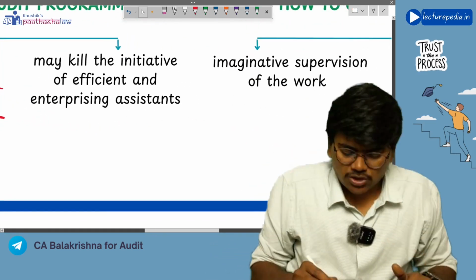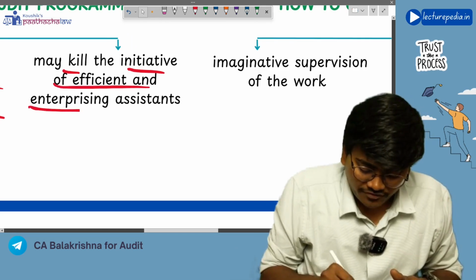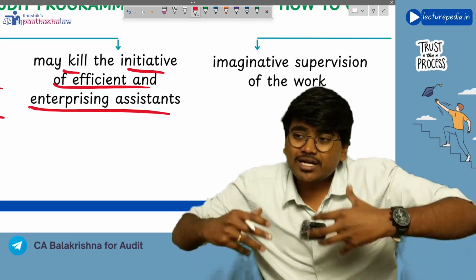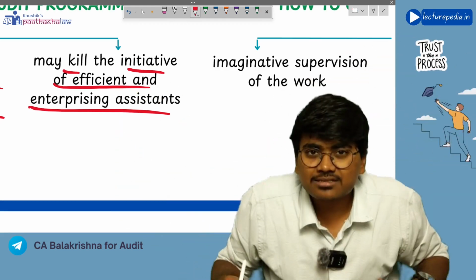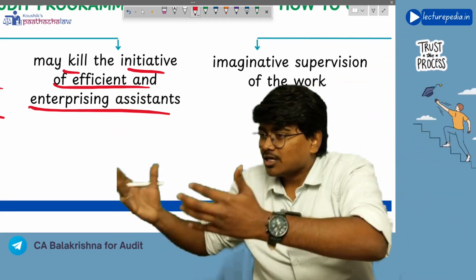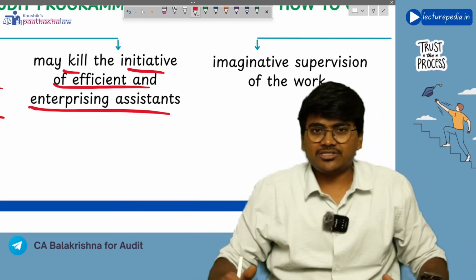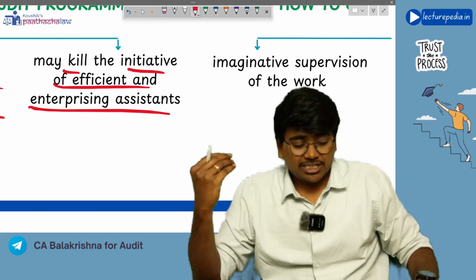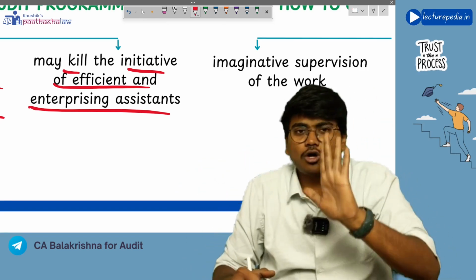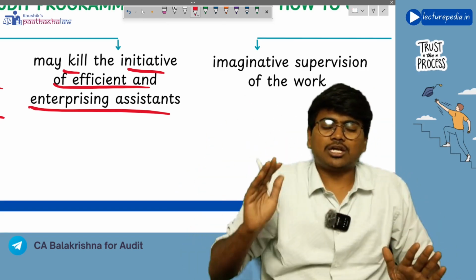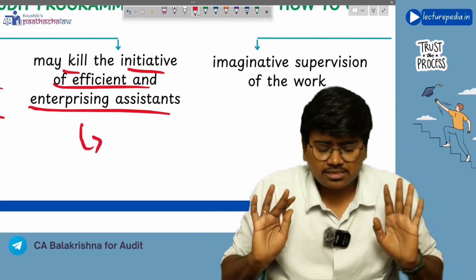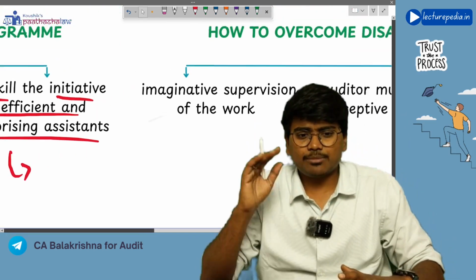Next, it will also kill the initiative of efficient and enterprising assistants. There will be some article assistants who want to explore new things, right? Who want to explore new items in the financial statements and new ways of auditing. Now, for those people, if you just give the audit program and restrict them to that audit program, of course, it is a disadvantage. However, these disadvantages can also be overcome by keeping an open mind.